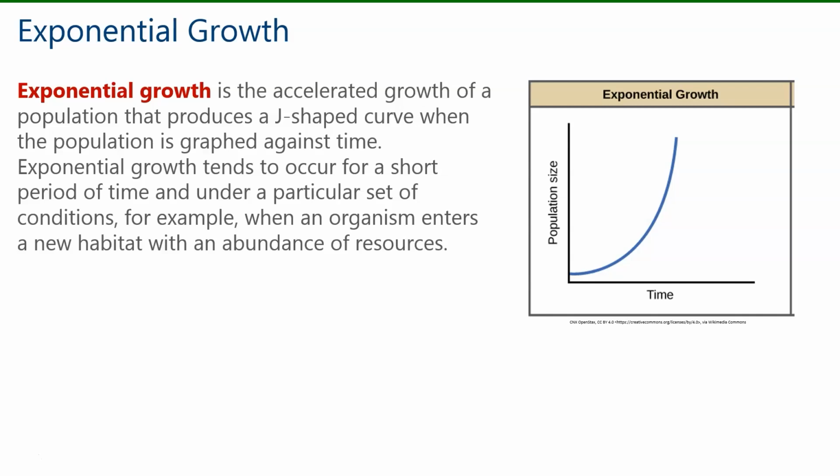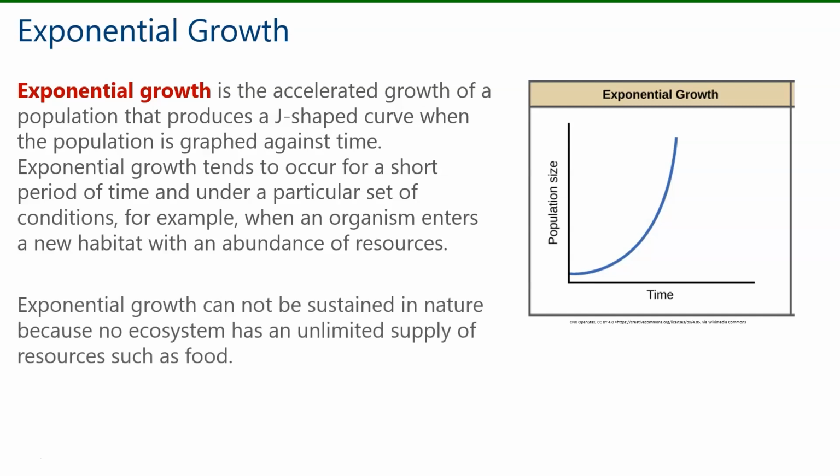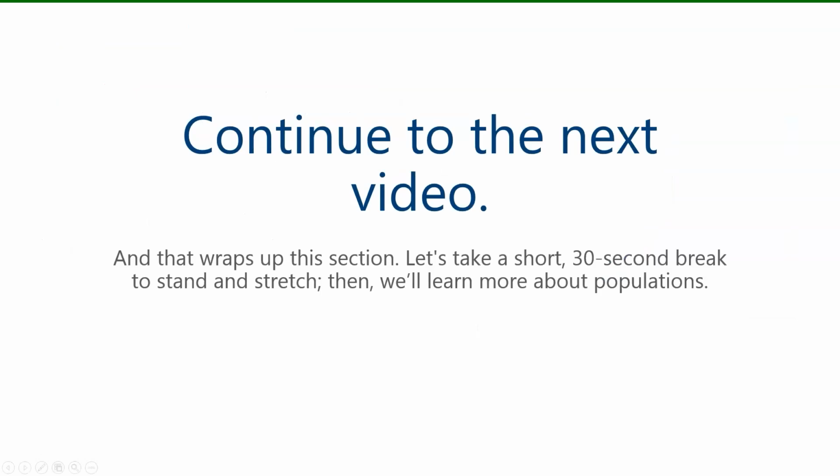This indicates exponential growth. Exponential growth tends to occur for a short period of time and under a particular set of conditions. For example, when an organism enters a new habitat with an abundance of resources, you can get this exponential growth curve. Exponential growth cannot be sustained in nature because no ecosystem has an unlimited supply of resources such as food. And that wraps up this section.